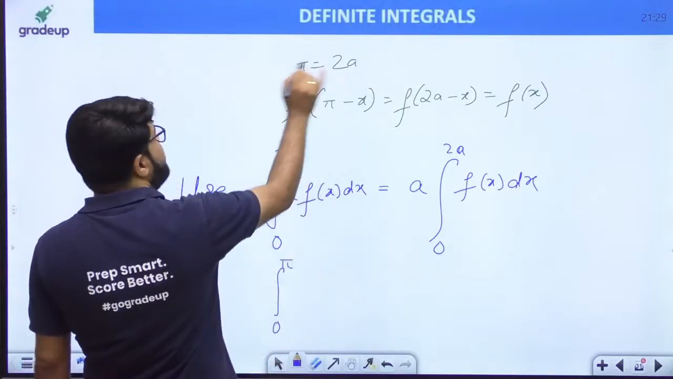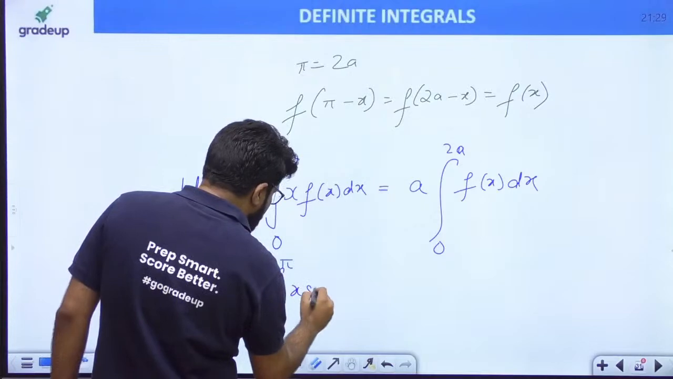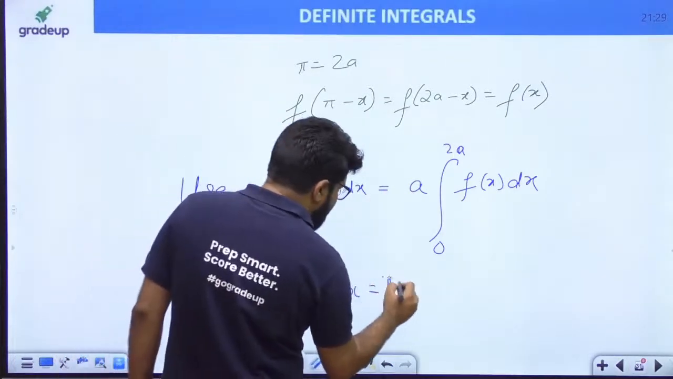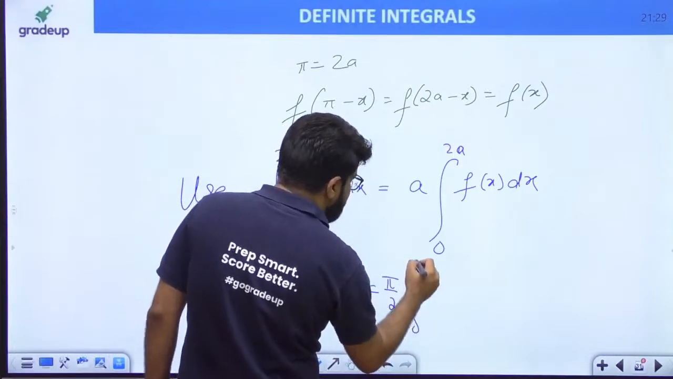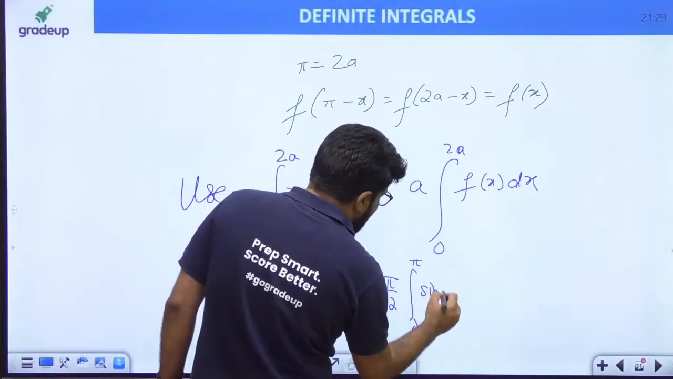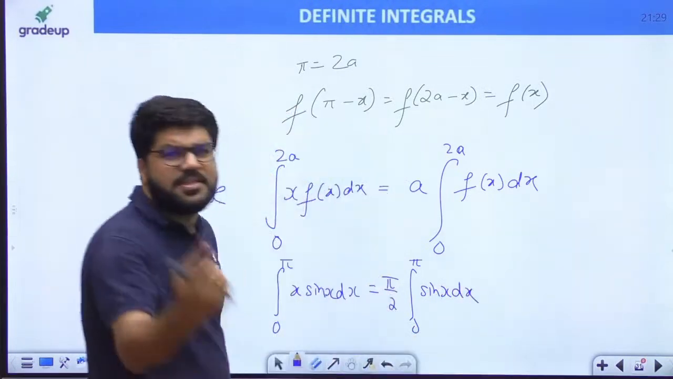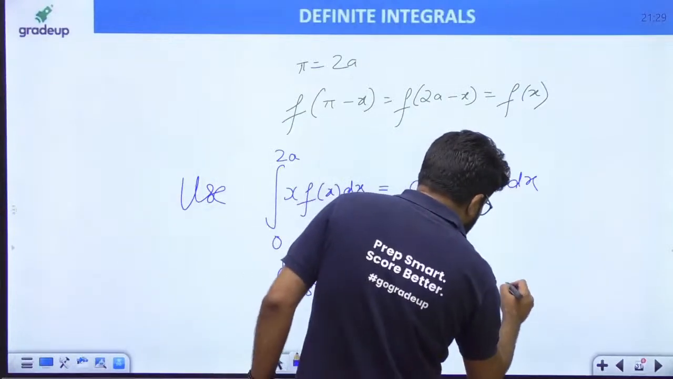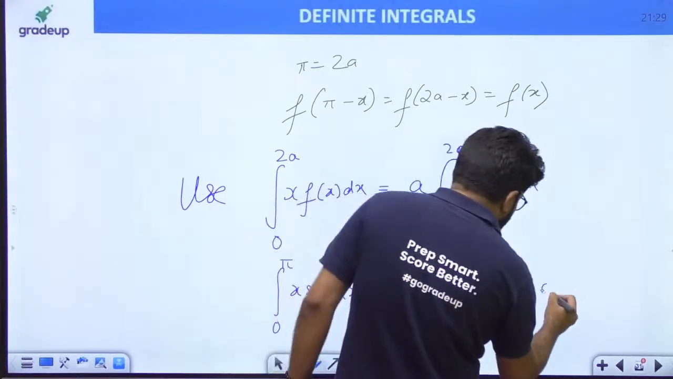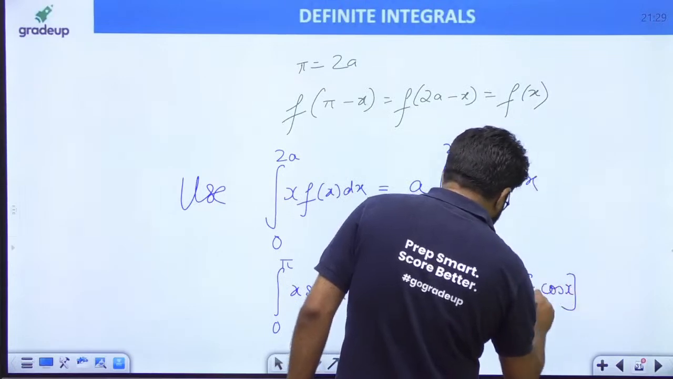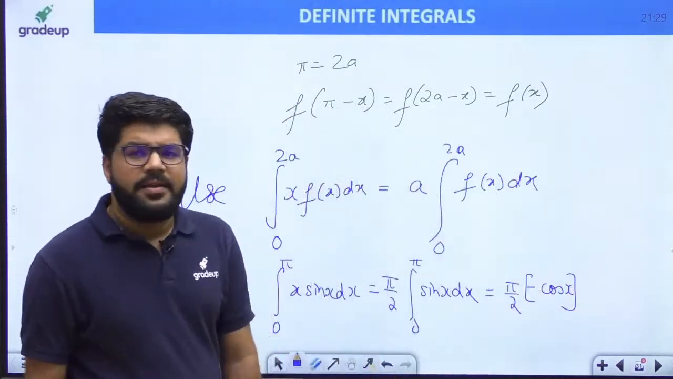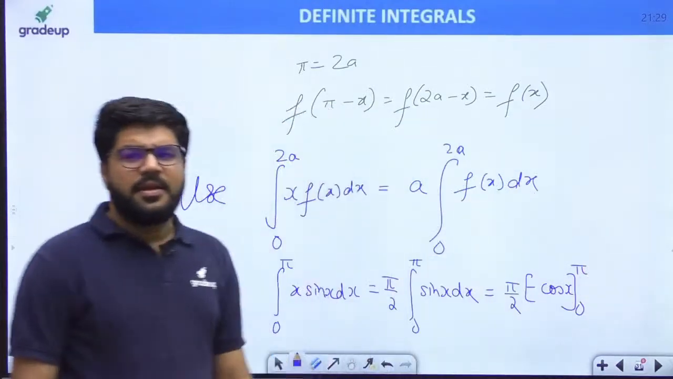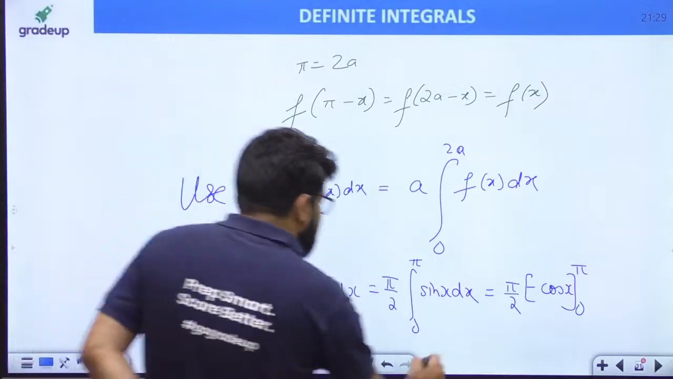Integral 0 से 2a, 2a कितना है? π के बराबर, x into sin x dx is equal to a, बोले तो कितना हो जाएगा? π by 2 integral 0 से π sin x dx. Now integral 0 से π sin x dx is a one step answer. This is π by 2 times integral of sin x, minus cos x, limit रख दिया 0 से π.